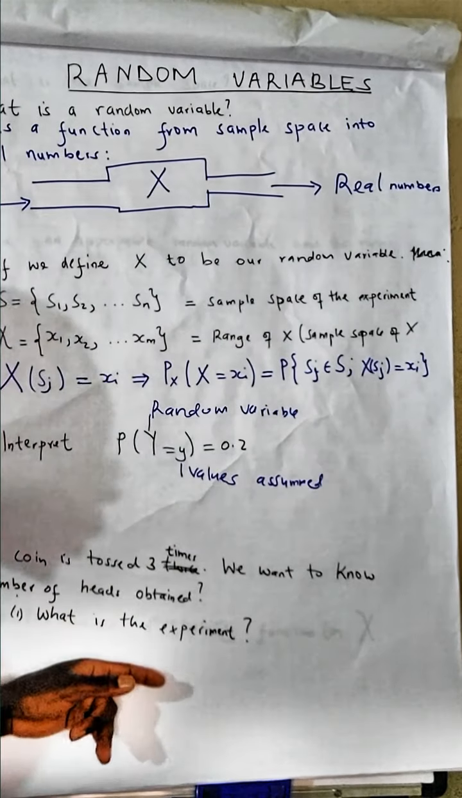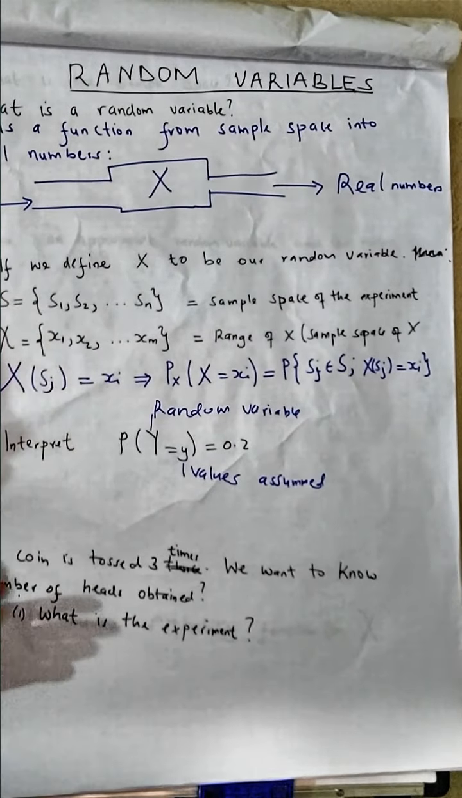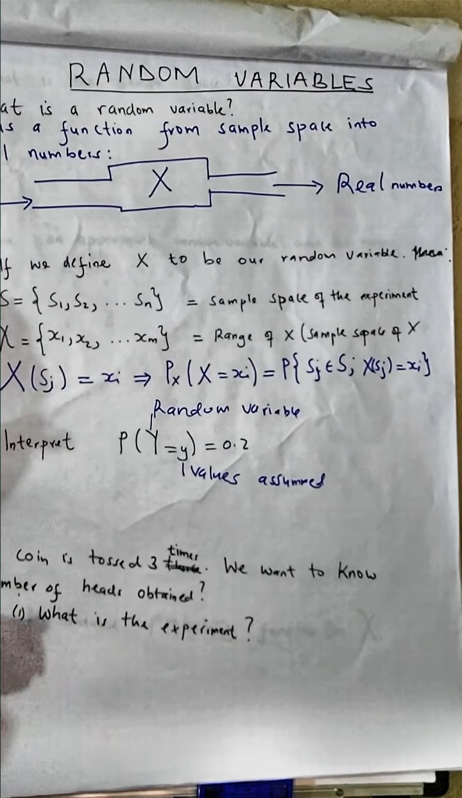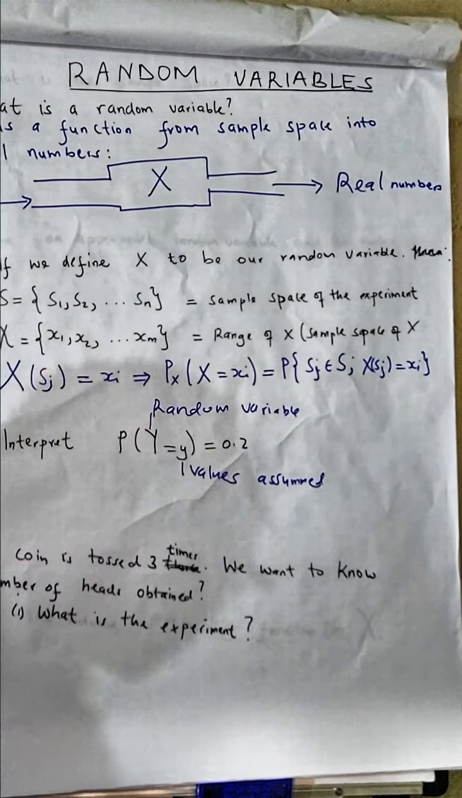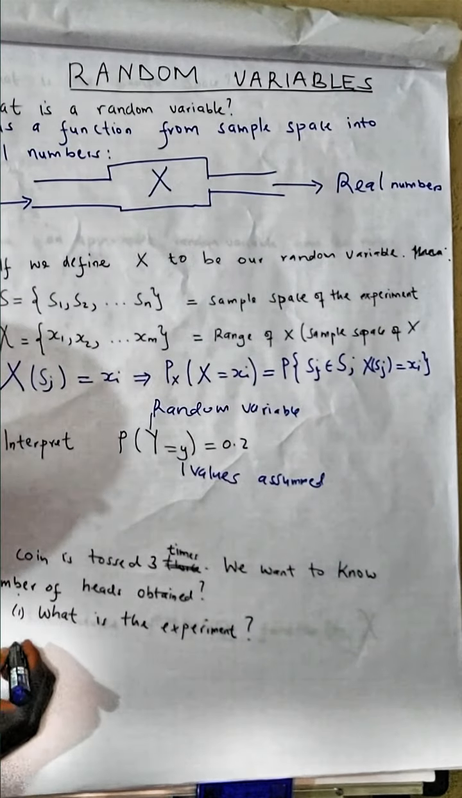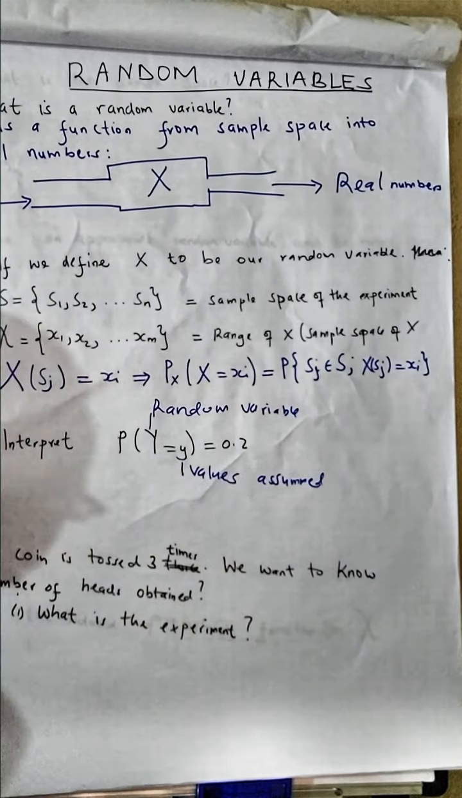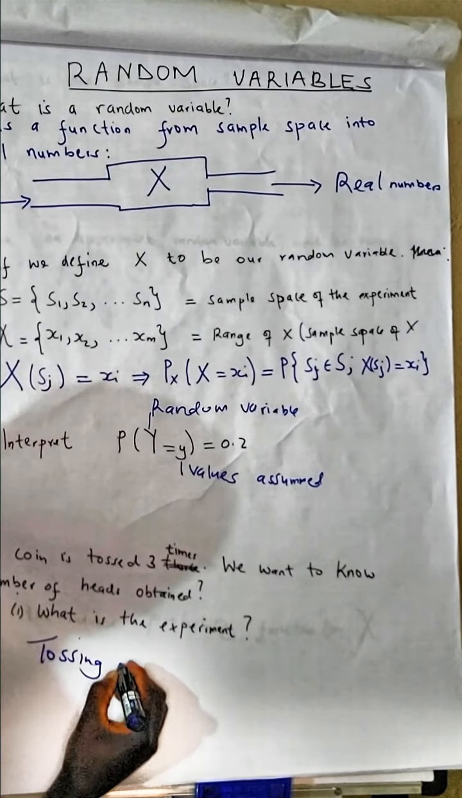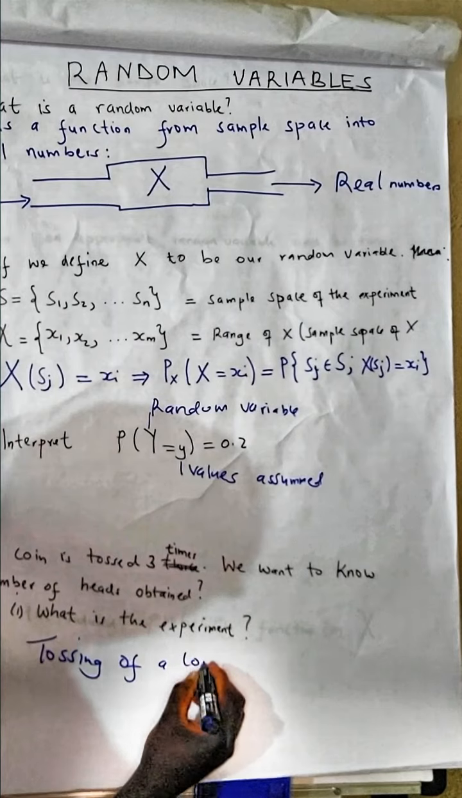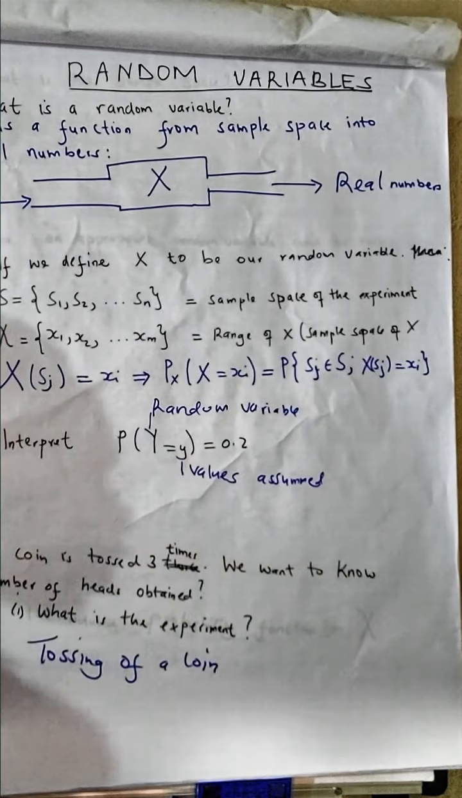So what is the experiment? The experiment is the activity, the action you do. The action being done here is tossing of a coin. Tossing of a coin is our experiment.